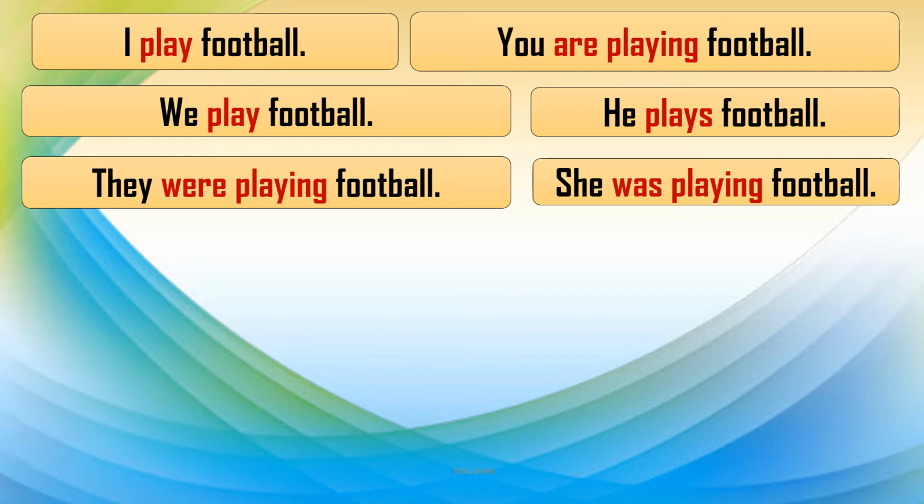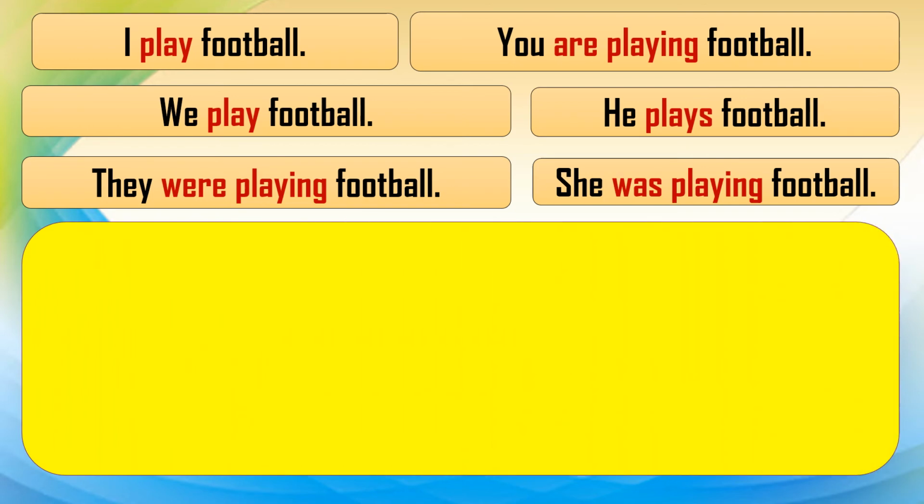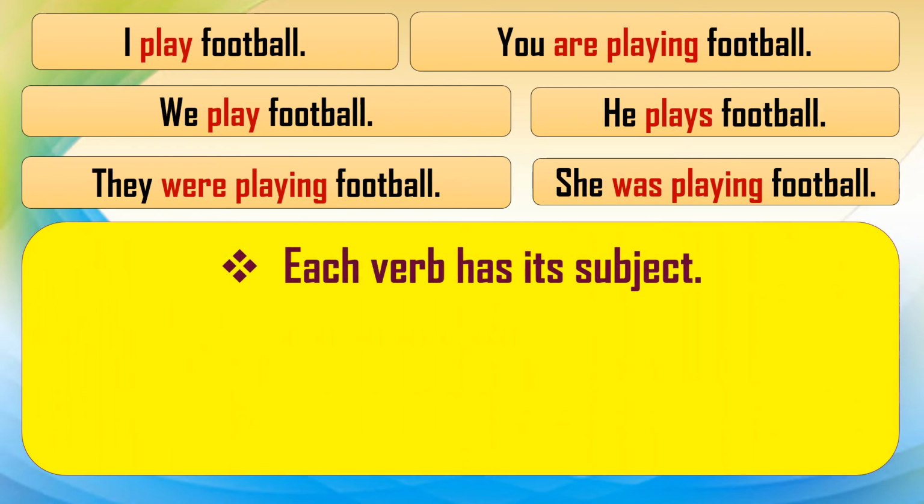So what is the rule we have learned? We will see each verb has its subject. See, in the first sentence the subject is I. In the second, you. In the third, we. In the fourth, he. In the fifth, they. And in the sixth, she. So every verb has its subject.